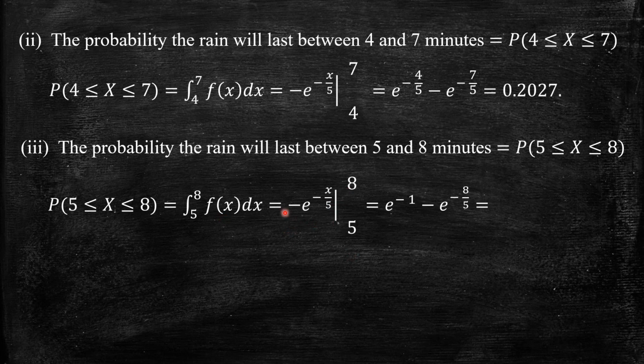So we get minus of e power minus 8 by 5 minus e power minus 5 by 5, which is e power minus 1. So I have minus of e power minus 1 minus e power minus 8 by 5, or taking the minus inside, e power minus 1 minus e power minus 8 by 5. Simplifying, we get 0.1660.